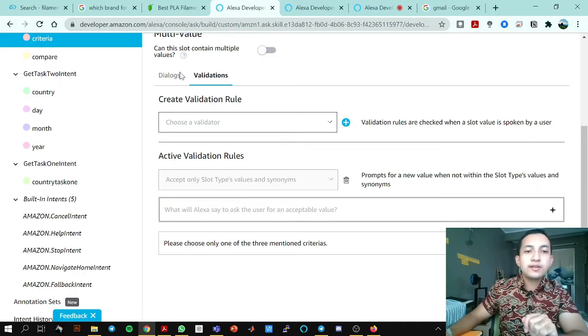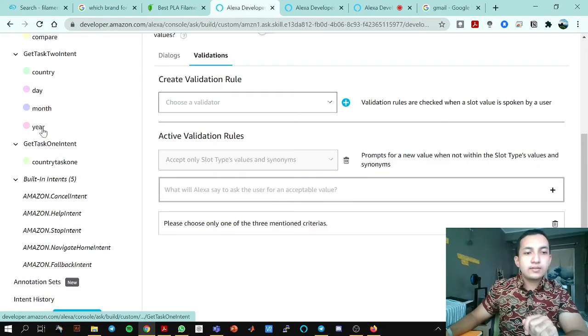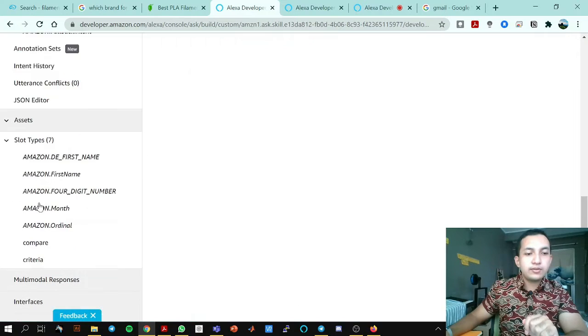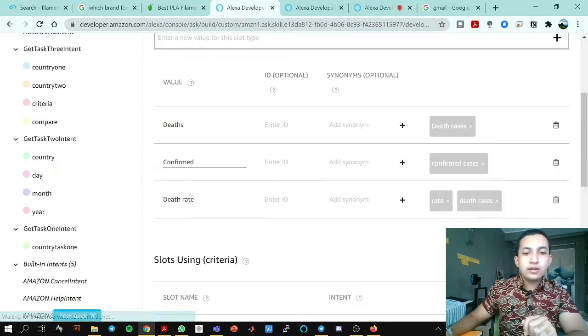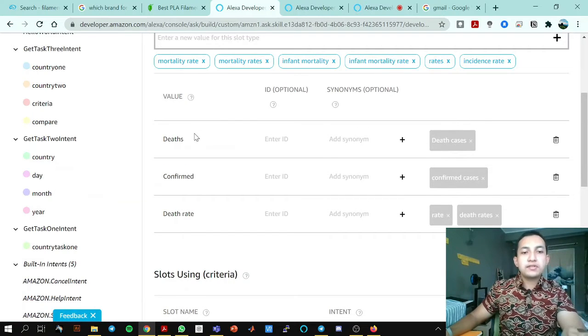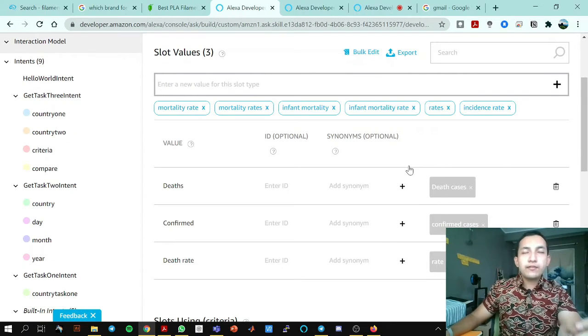Let me go to the slots here. For criteria, there are only 3 values accepted, which are deaths, confirmed, and death rates, and the synonyms there. So through the validation, it would only accept these 3 into the code.